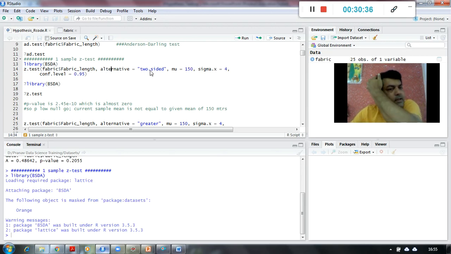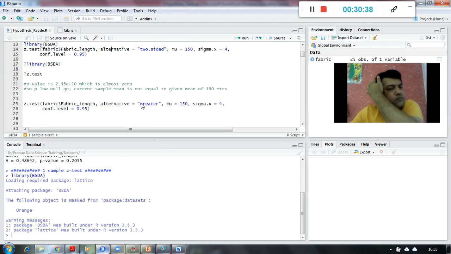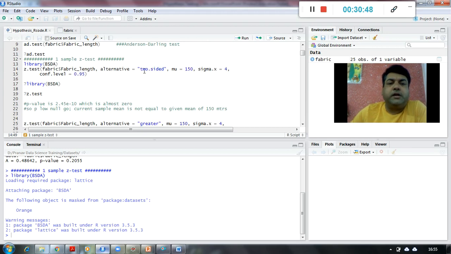Okay, so always, even if I want to check it for the greater alternative, I shall start with two-sided and then go for the less than or greater than test, right? So when I say alternative equal to two-sided, my average is 150 for the historic mean, and my standard deviation, that is sigma, is 4 given over here.